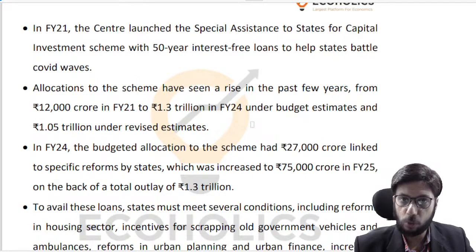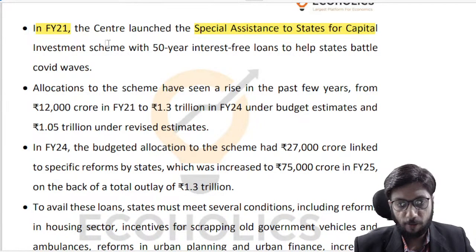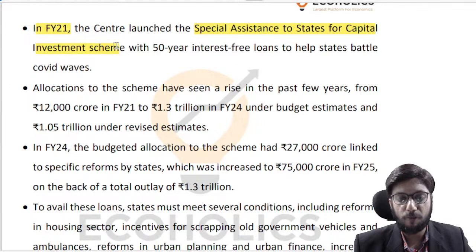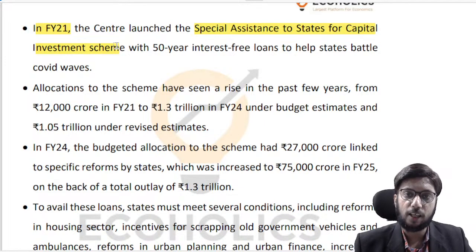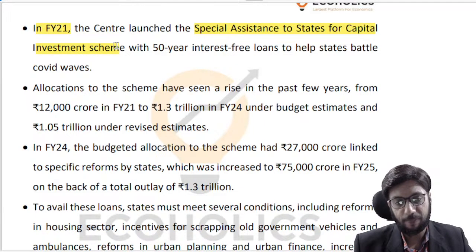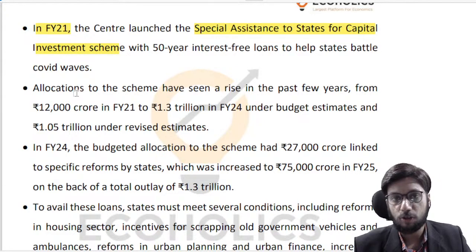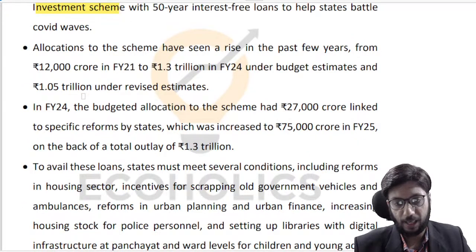To just give you some sense of recent history, in financial year 2021, this Special Assistance to States for Capital Investment scheme was launched. The key feature of the scheme was that they were giving 50-year interest-free loans, so that states embattled by COVID-related issues could find their way out of those problems, right? So 50-year interest-free loans.